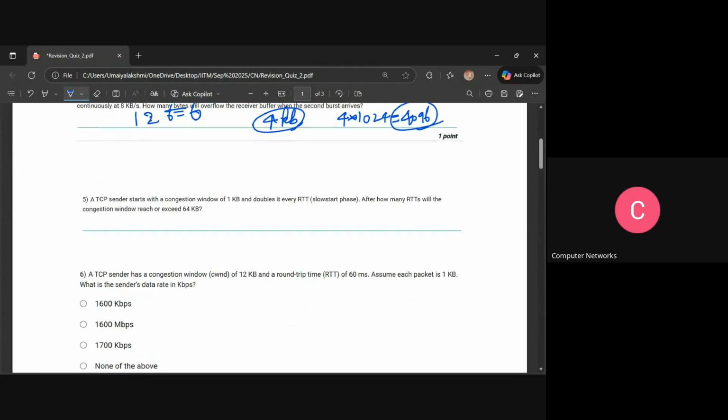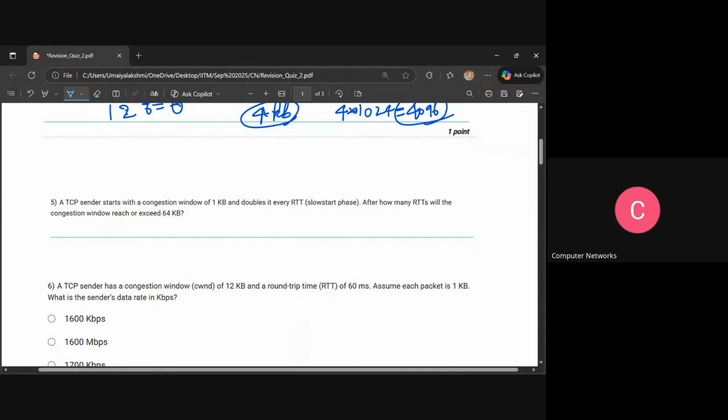And here is the next question. They have said that the sender starts with the congestion window of 1 kb and it doubles every RTT. So every round trip time, it is doubling it. Okay, so what will happen? First time it will be 1, then double every time.